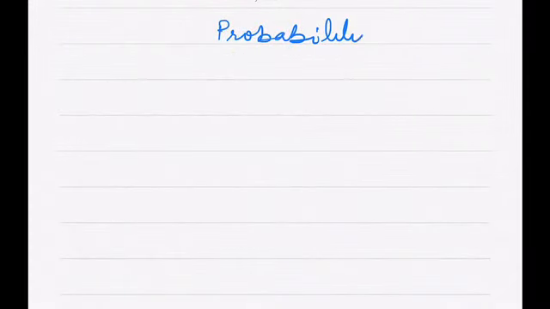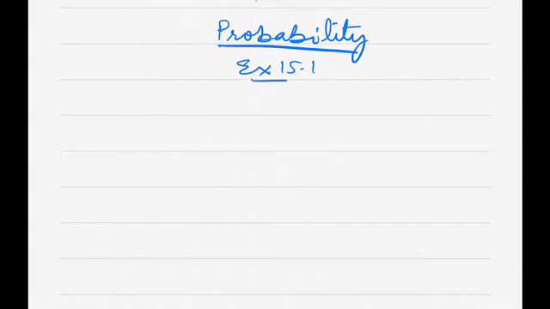Doing probability exercise 15.1 and question 1 for that. Question 1 says complete the following sentences. First part: probability of an event E plus probability of the event not E is equal to dash.